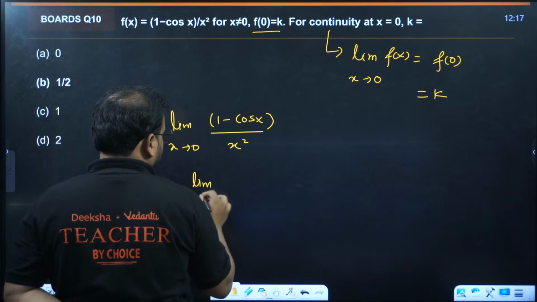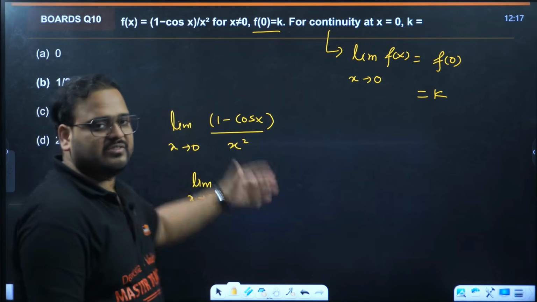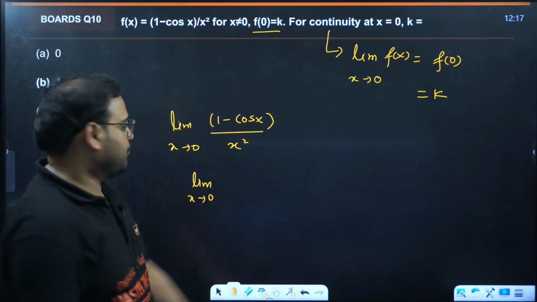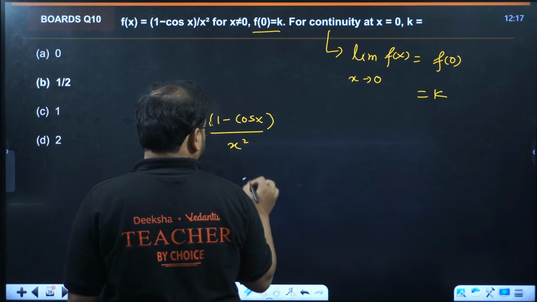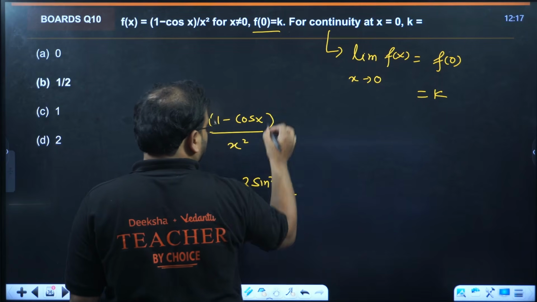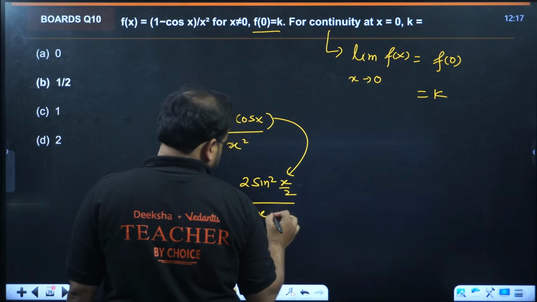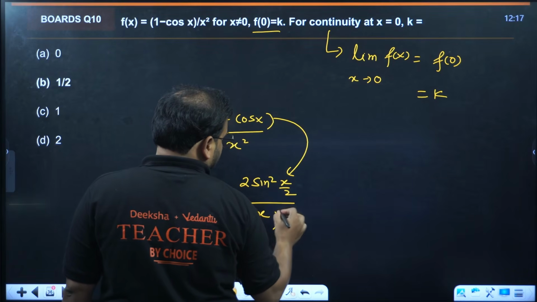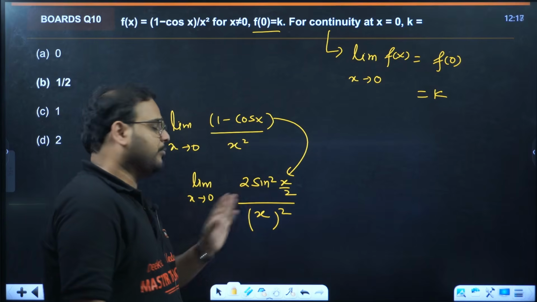Again, you all can use L'Hopital rule also over here because this is an MCQ. Whichever gives you a faster result is up to you. But let me give you this answer using standard limits only. It will be very easy. 2 sine square x by 2 is the formula for the numerator. We have x square in the denominator.